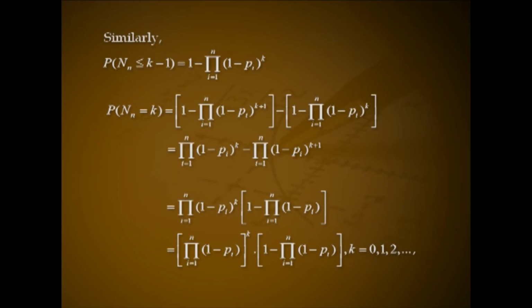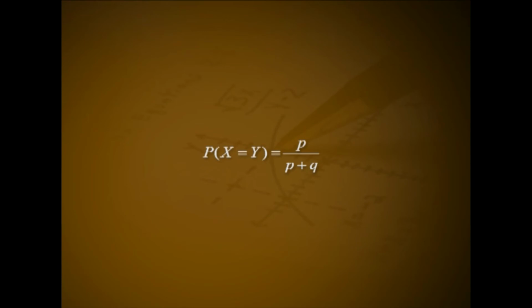minus Π(i from 1 to n) (1 − pi)^(k+1), that is Π(i from 1 to n) (1 − pi)^k · (1 − Π(i from 1 to n) (1 − pi)), for k = 0, 1, 2, etc. That is, Nn is a geometric random variable with parameter p = 1 − Π(i from 1 to n) (1 − pi). Problem 3.